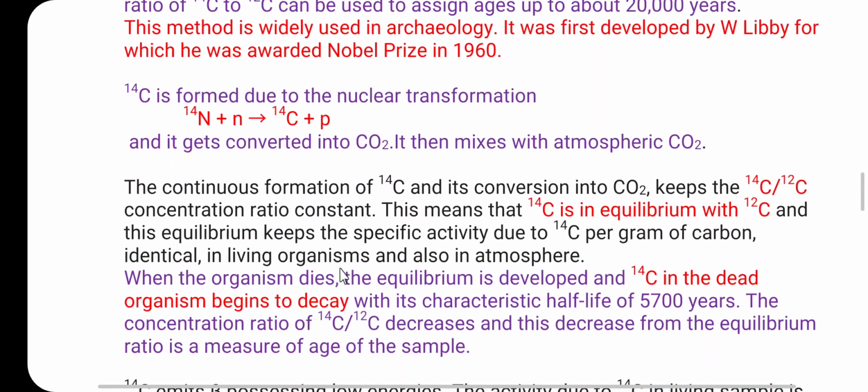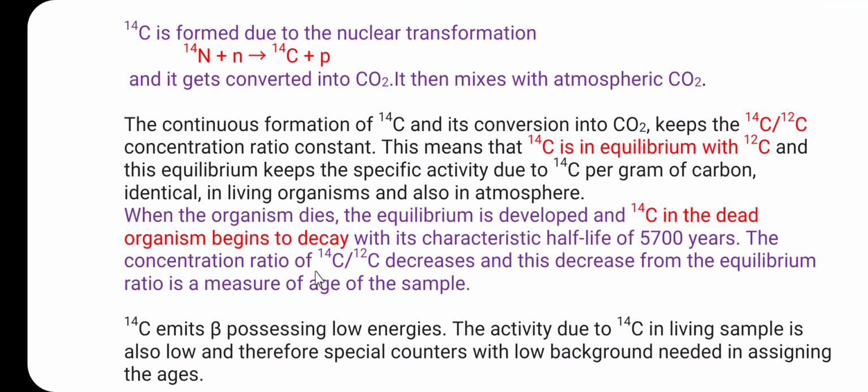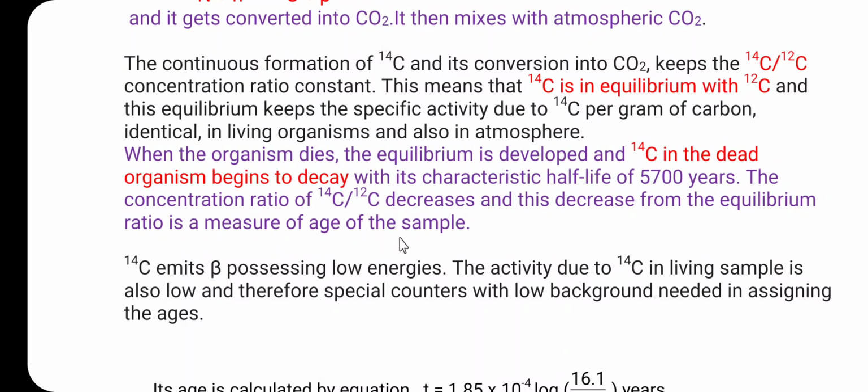And what is important, once the plant or animal dies, the absorption of atmospheric carbon dioxide containing carbon 14 and carbon 12 stops, and whatever carbon 14 is present at the time of death of the plant or animal starts disintegrating with its characteristic half-life period of 5730 years. So the concentration ratio of carbon 14 to carbon 12 decreases, and this decrease from the equilibrium ratio is a measure of the age of the sample.